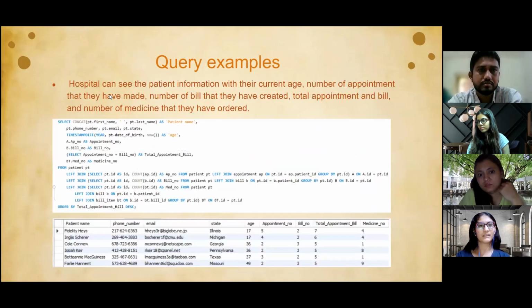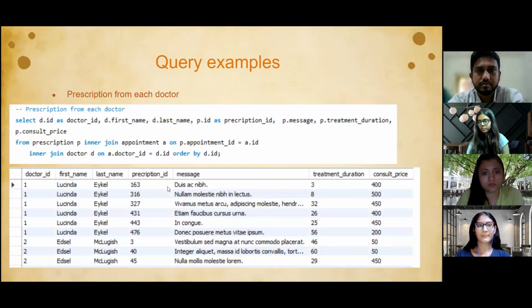And then coming to here, the hospital can see the patient information with their current age, the number of appointments that they have made, the number of bills that they have created, the total appointments and bills, and the number of medicines that they have ordered. So it's nothing but the patient name, email, appointment number, bill number, total appointment number, and the medicine number. We can see this through this. And then a prescription from each doctor. It gives information about the treatment duration, consultation price and message.